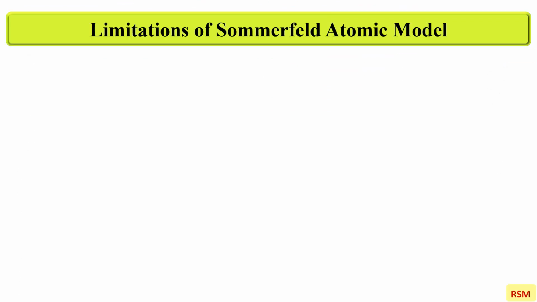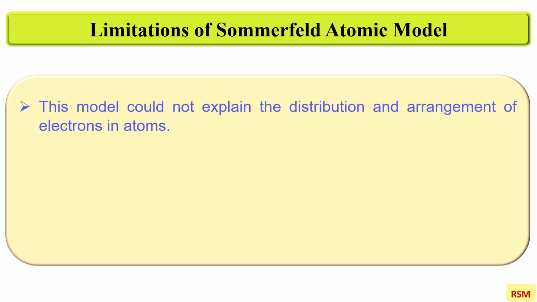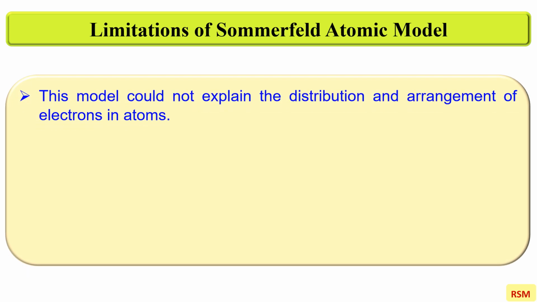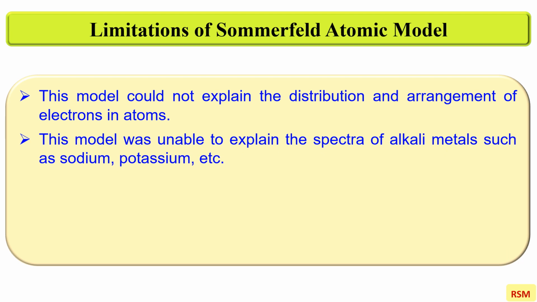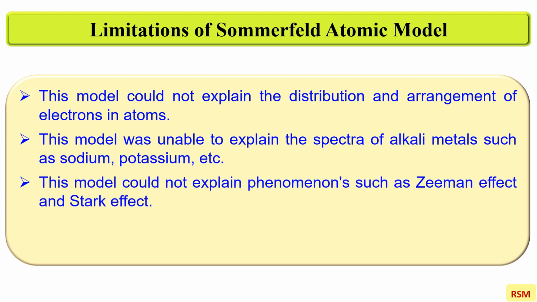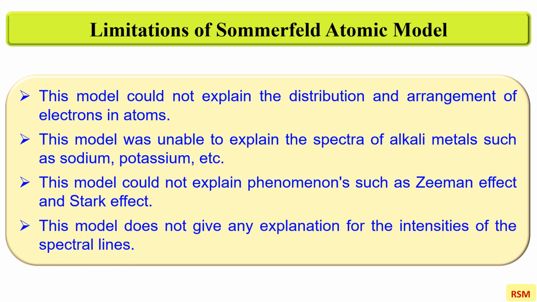The limitations of the Sommerfeld atomic model are: this model could not explain the distribution and arrangement of electrons in atoms. This model was unable to explain the spectra of alkali metals such as sodium, potassium, etc. This model could not explain phenomena such as Zeeman effect and Stark effect. This model does not give any explanation for the intensities of the spectral lines.